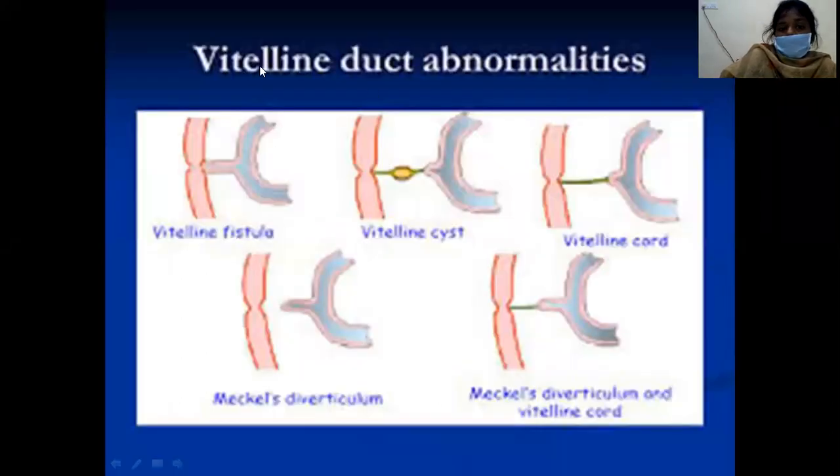These are the other vitelline duct abnormalities. One is vitelline fistula, that is, the small intestine, midgut, connecting with the umbilicus as a fistula. Sometimes there will be cyst formation. Sometimes only a cord or band. And this is the Meckel's diverticulum, which is the most common of the vitelline duct anomalies. Sometimes there will be a Meckel's diverticulum and also some cord or band, and in these cases there is a chance of volvulus.